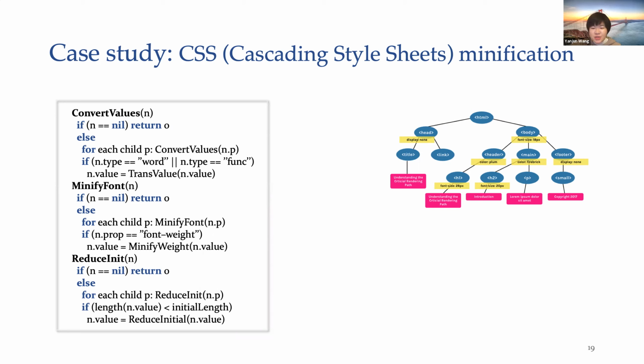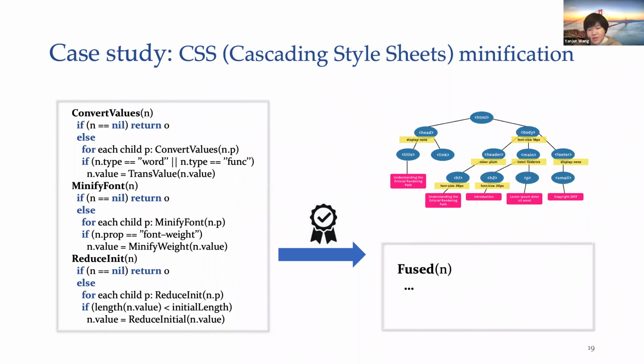The abstract syntax trees of CSS code are often traversed multiple times to perform different kinds of minifications, such as shortening identifiers and reducing white space. It's desirable to fuse these traversals to enhance the performance of this minification process. In this case study, we considered 3 minification traversals and verified the feasibility of them. Notice that these programs involve conditions on strings which are not supported by Retreat. When being written in Retreat, these conditions are replaced by some arithmetic conditions.